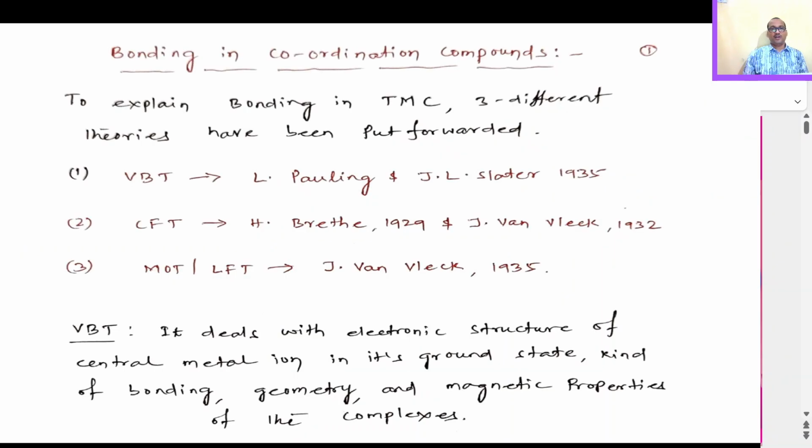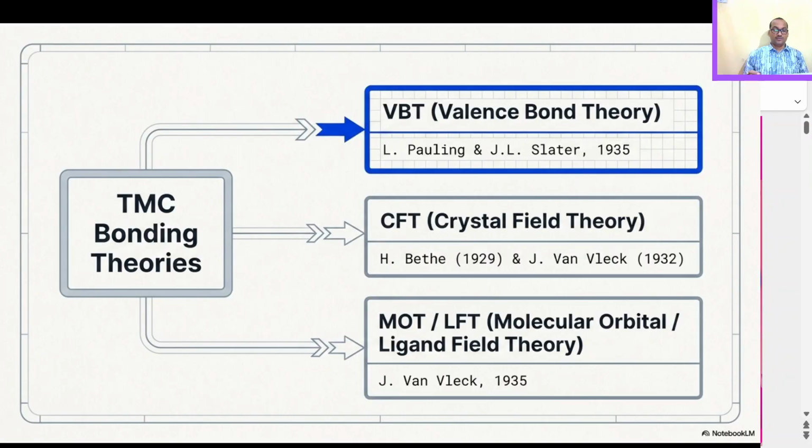So to explain the bonding in transition metal complexes, 3 different theories have been put forward. First is valence bond theory. It is given by L. Pauling and J. L. Slater in the year 1935. The next is crystal field theory. It is given by H. Bethe in 1929 and J. Van Vleck in 1932. Similarly, molecular orbital or ligand field theory was given by J. Van Vleck in 1935.